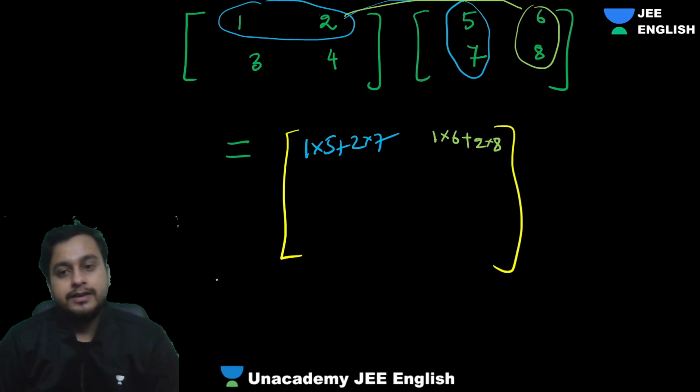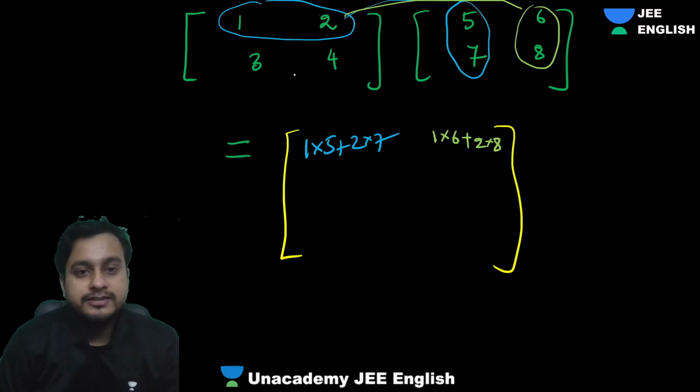Now, what about this element? So this row you will keep over this column. It's pretty easy.